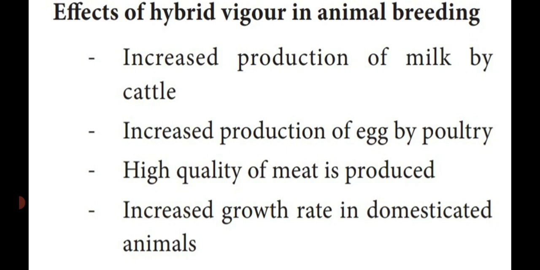And we can also increase the growth rate of domesticated animals. That is the advantage of hybrid vigor in animal breeding. Dear students, what is heterosis and its advantages is a very, very important 4-mark question. Kindly note it down in your textbook.